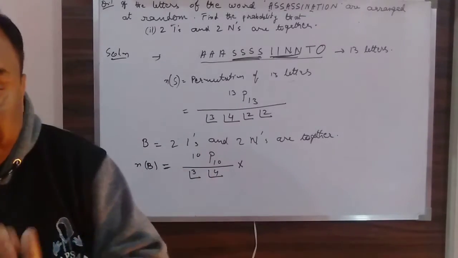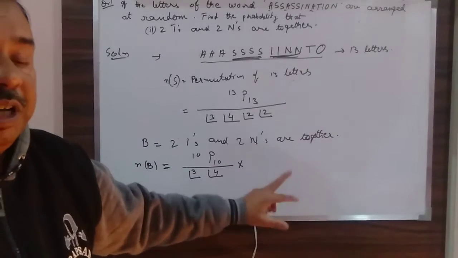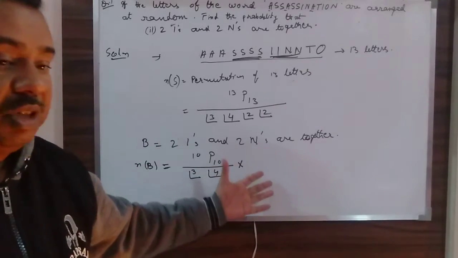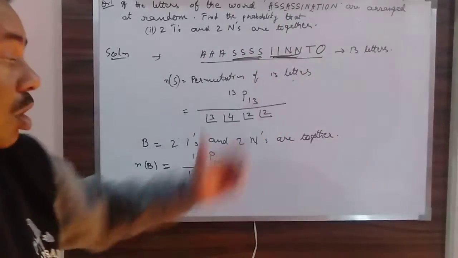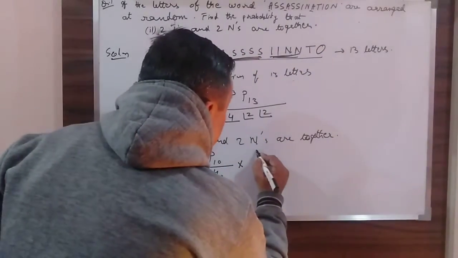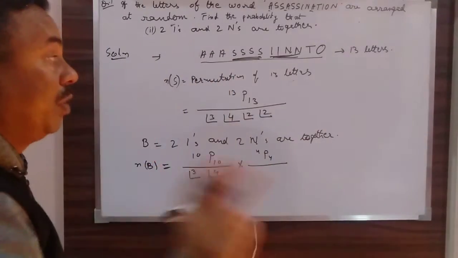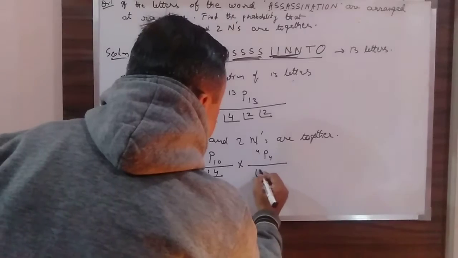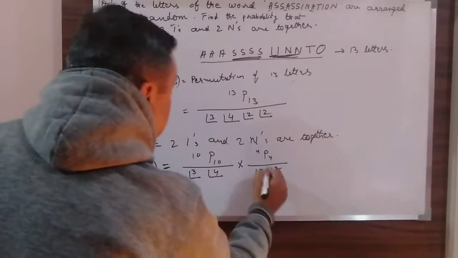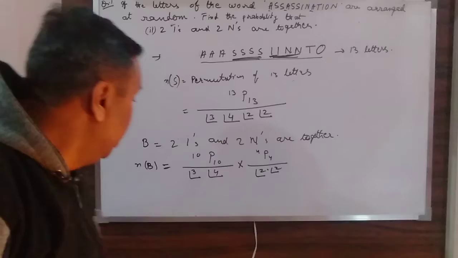They can be arranged among themselves. So along with this, I have to make provision for arrangement of the 4 letters of I's and N's also. So that will be 4P4 divided by, now once again in these two, this is 2 and this is 2, so it will be factorial 2 into factorial 2. Okay, so this is factorial 2 into factorial 2.